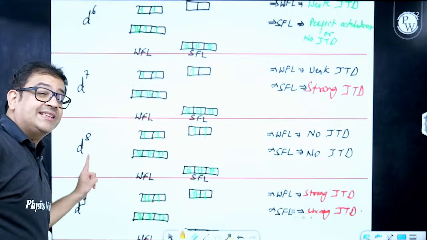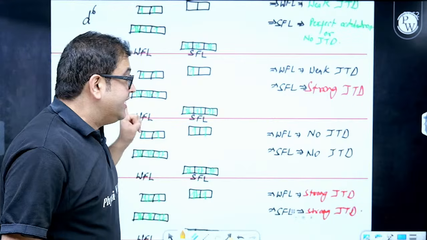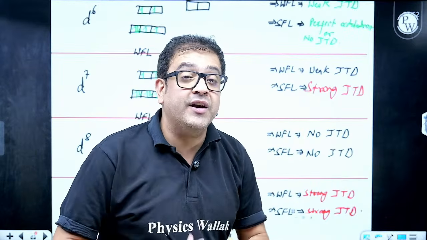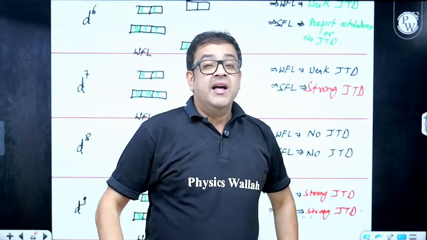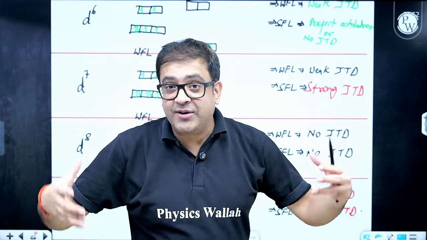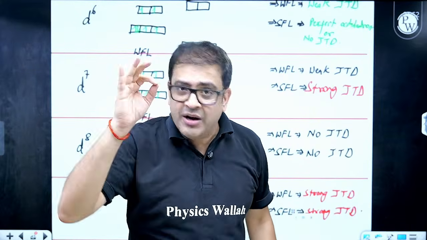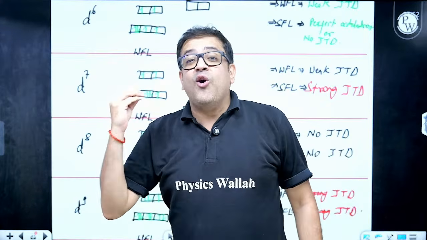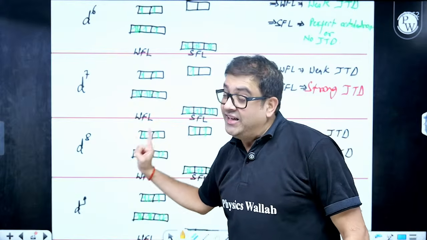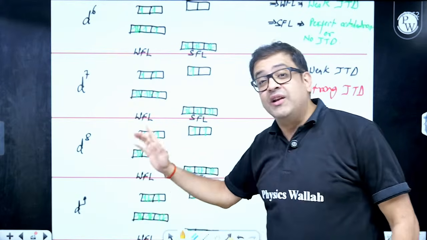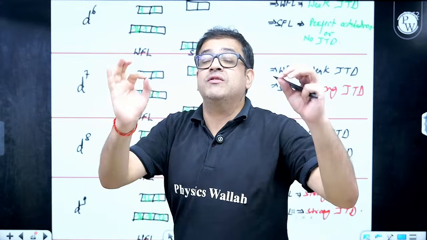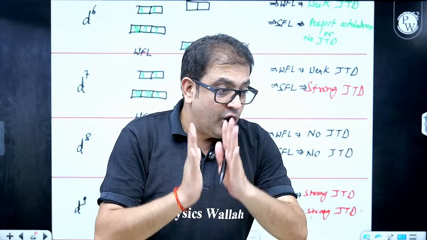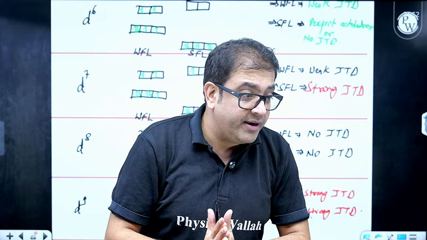This is a case which is d8 configuration. With d8 configuration, for any type of ligand, you always have a perfect octahedron. It was luck that initially, when scientists were doing spectroscopy, they were finding perfect octahedrons and no distorted octahedrons, because they were luckily working only on metal cations having d8 configuration. D8 configuration will always form an octahedron where all bond lengths are equal and all bond angles are 90 degrees. I hope everybody got it.